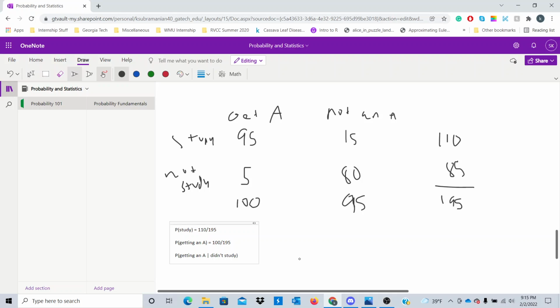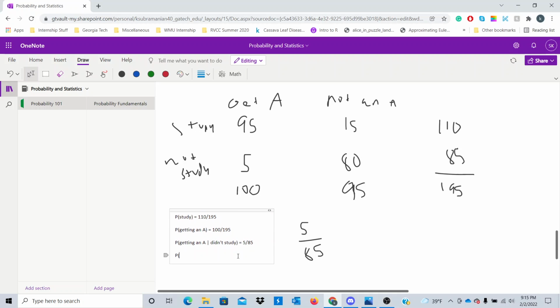So how many such students didn't study for the test? As you can see in the table, 85 students have not studied for the exam. So 85 becomes our denominator, because we are conditioning on a known fact that we did not study for the test. So we care about the total number of people who did not study. That's 85. Now, among these 85 students who didn't study, how many of them got an A? Well, we see 5 out of the 85 have gotten an A. So the probability of getting an A, given that you didn't study, is 5 out of 85. As a quick exercise, let's try this.